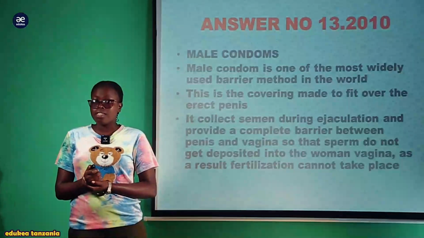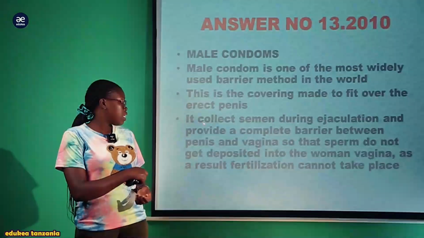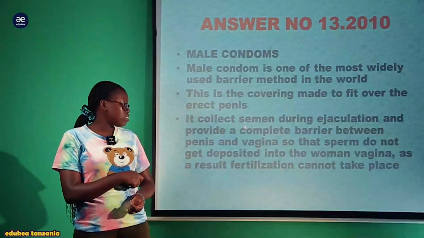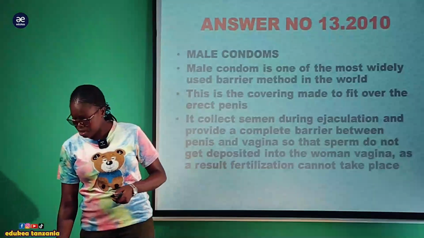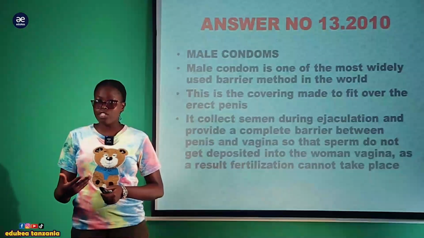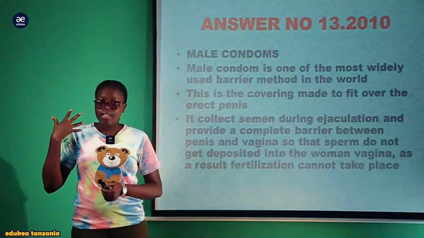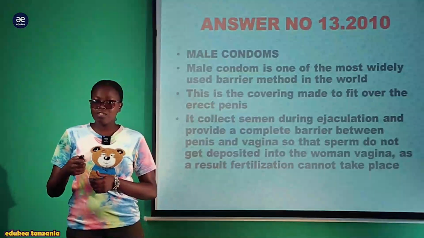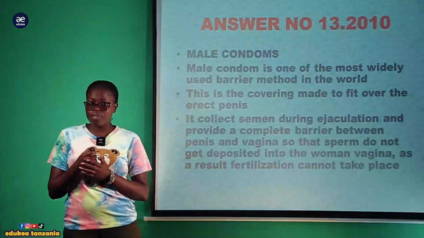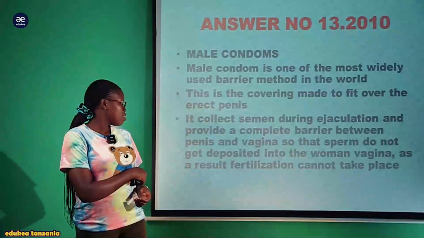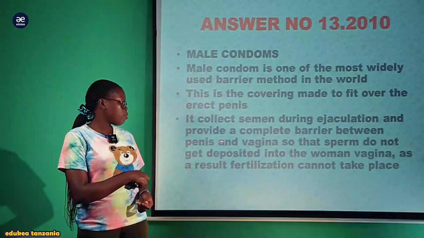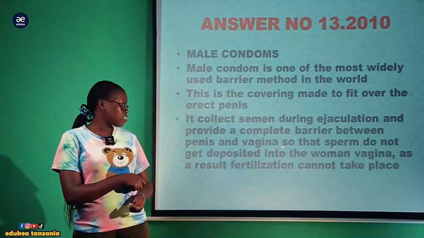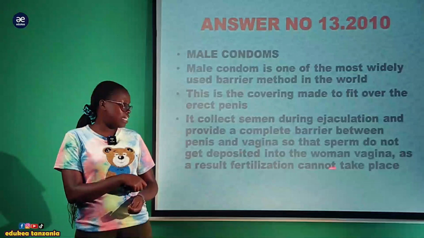So the condom collects this semen during ejaculation and provides a complete barrier between the penis and the vagina, ensuring there is no direct contact which might result in the fusion of the gametes, fertilization and pregnancy. So, by providing this complete barrier, the sperm do not get deposited into the woman's vagina, and as a result fertilization cannot take place.